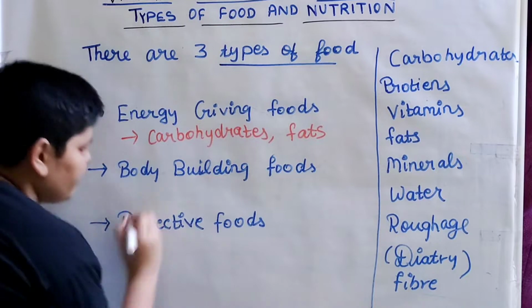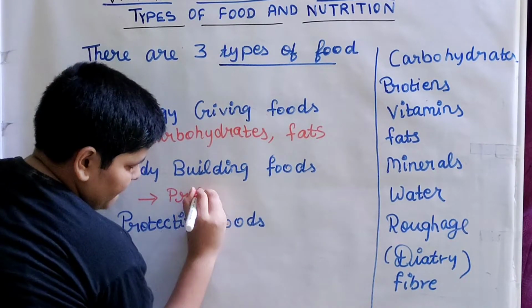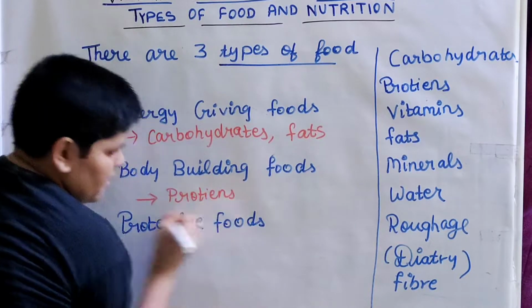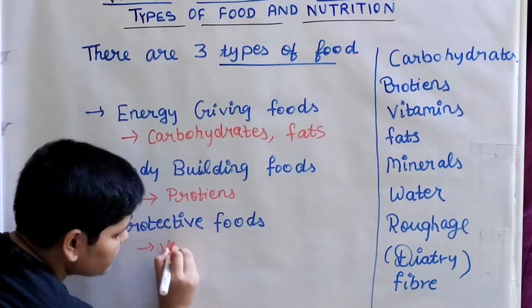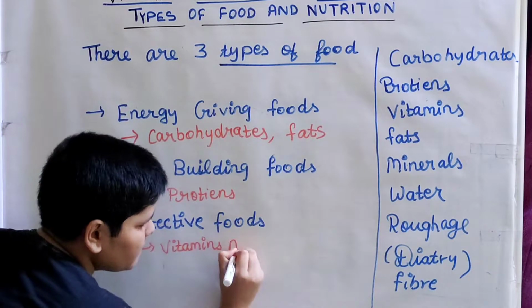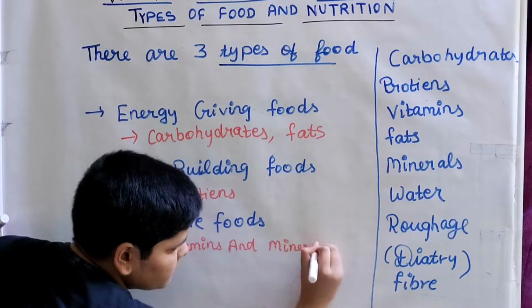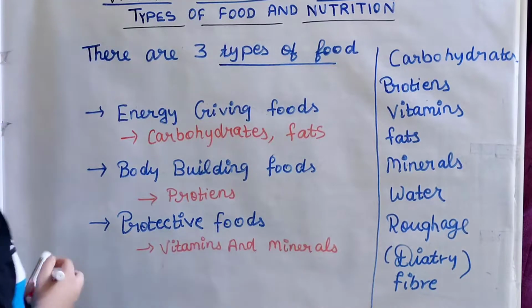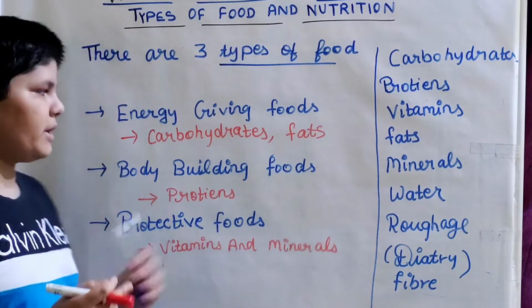Second one, bodybuilding food: proteins are bodybuilding foods. And the third one, protective foods: we have vitamins and minerals. So these are the 3 main groups of food: energy giving, bodybuilding and protective foods.